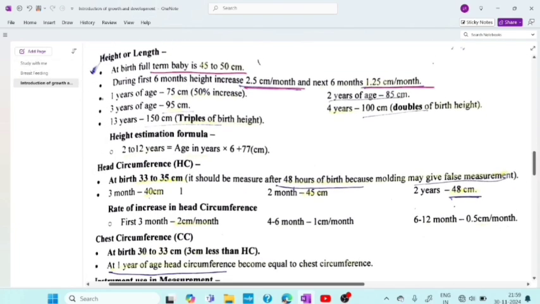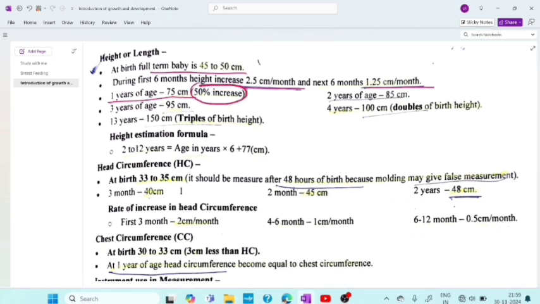Then 1 year of age, that is 75 centimeter, you have to remember this 50% increase. Next 2 years it is 85, and in 4 years, that is double of birth height. When it is double of birth weight, it is 5 to 6 months, but double of birth height, it is in 4 years, and triple of birth weight, it is in 13 years. So basically if in competitive exam they ask all these things. Okay, then height estimation formula, what is that? 2 to 12 years, it is age in years into 6 plus 77 centimeter.